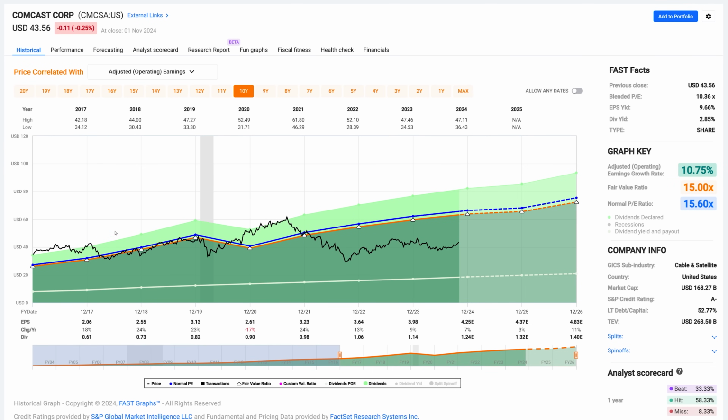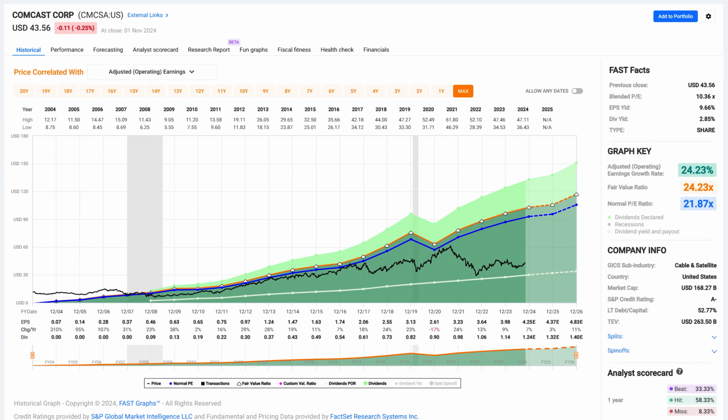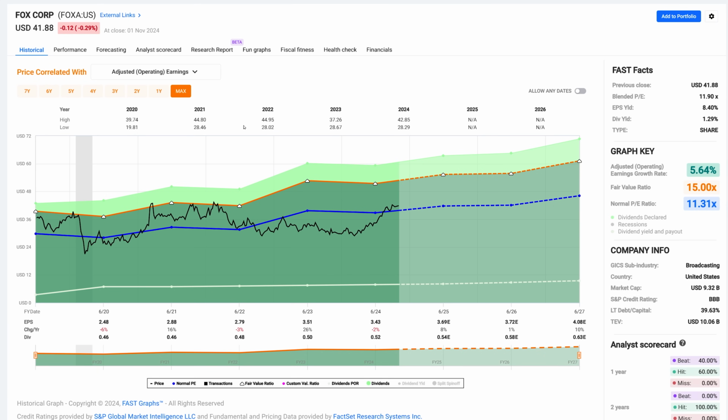And it's traded at a 15 multiple most of the time, except starting in 2021 through now. But we're starting to see what looks like maybe some momentum building in the stock. So this is one you'd want to take a closer look at, I think. Fox News or Fox Corp, they've been trading at this low multiple of about 11. It's currently trading at an 11.9 multiple.